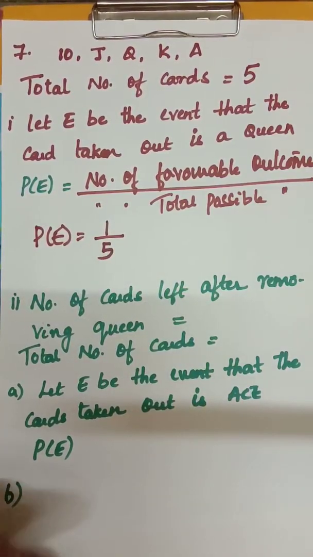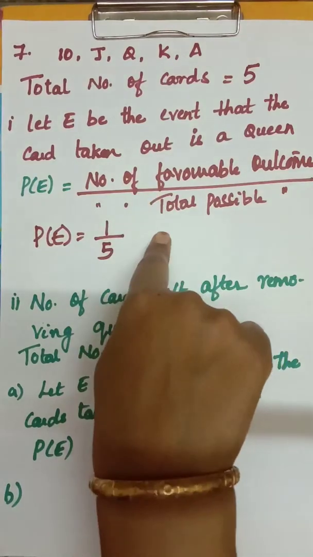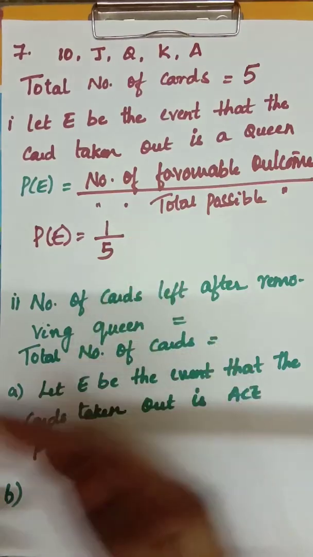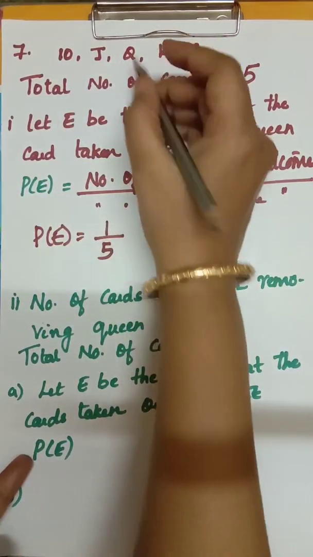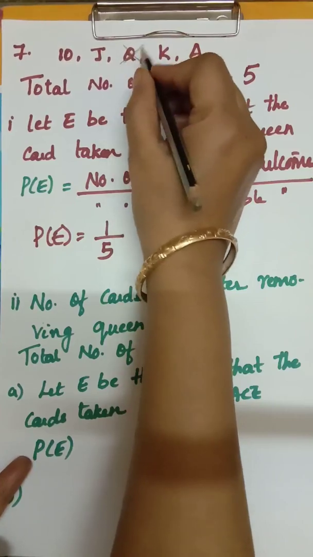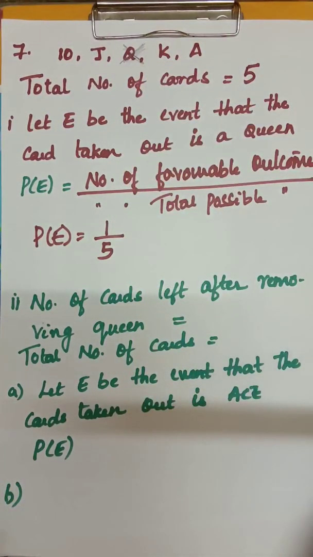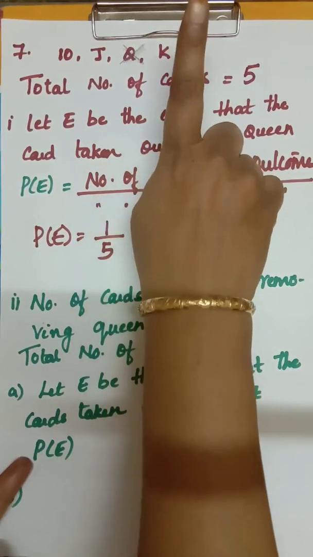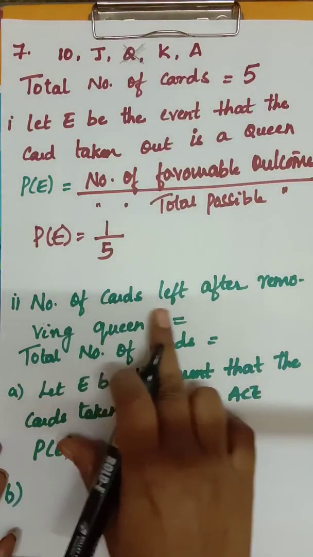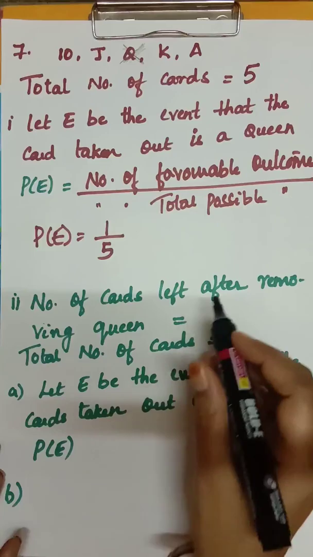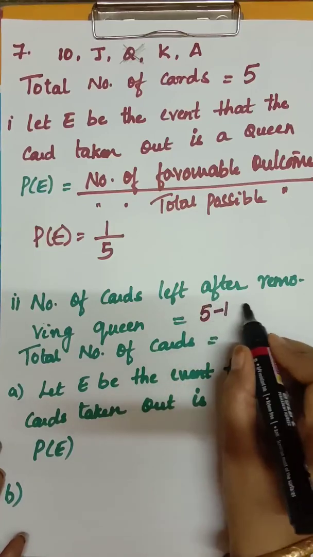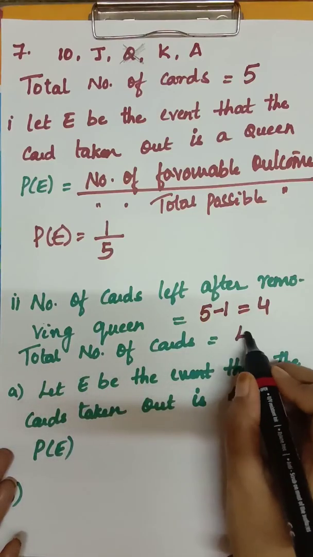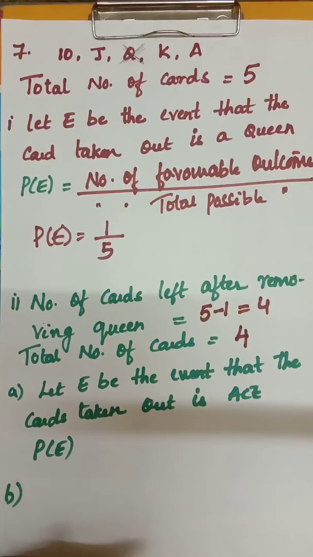Now second bit, if the queen is selected and put aside, we are not keeping this queen again in the cards. Once the queen is selected, we are removing it aside. What is the probability that the second card is an ace? What are the chances of getting an ace? That is 1. But the number of cards left after removing the queen is 5 minus 1, that is 4. So in the second case, total number of possible outcomes is 4.